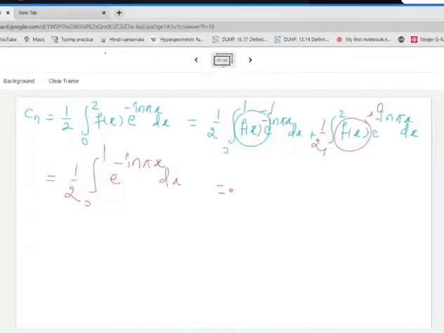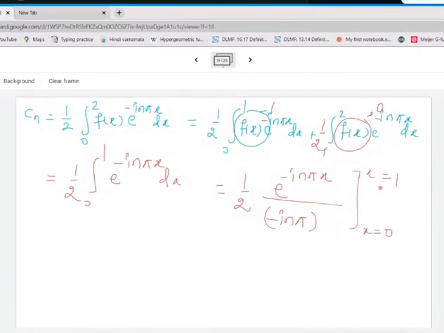So now I have to integrate it: 1 by 2, e raised to minus i n pi x divided by minus i n pi. Okay, substitute the values of x from 0 to 1 in this expression. So what is this equal to? 1 by 2.